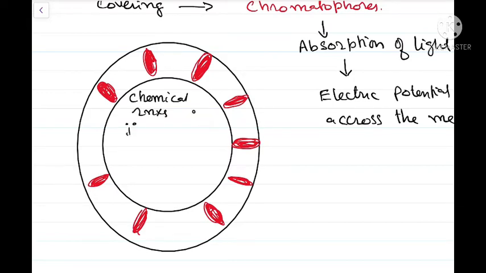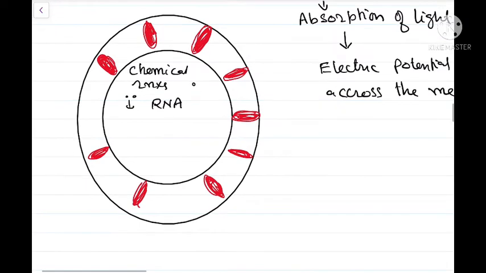So the energy for the many chemical reactions occurring within these membrane bound structures was provided by the electrical potential. And many of these chemical reactions were catalyzed by the RNA.